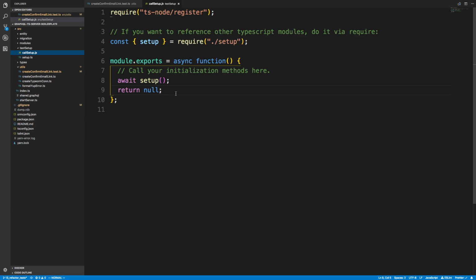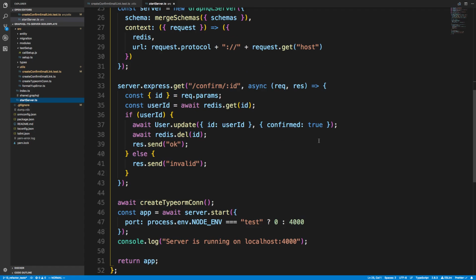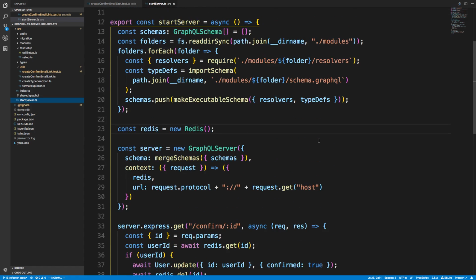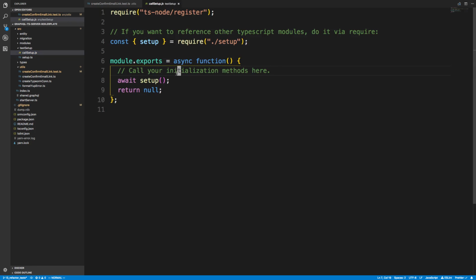So one approach would be to try to close the connection that we create in here. We're creating a connection somewhere in here. There it is. And closing that whenever we're done. But something that I got to work that was quite simple was just, in our callSetup function, to check if we've already created the server. And to test whether we created the server, we can just see if the environment variable that we set was created.